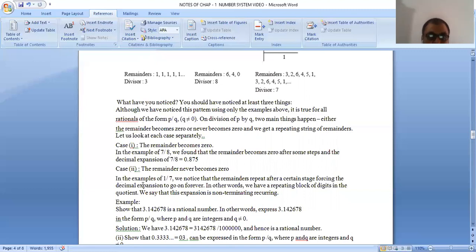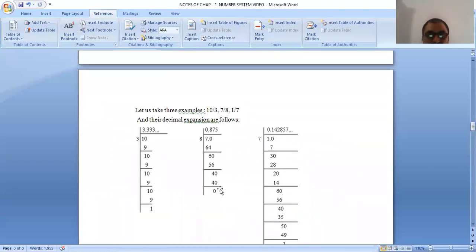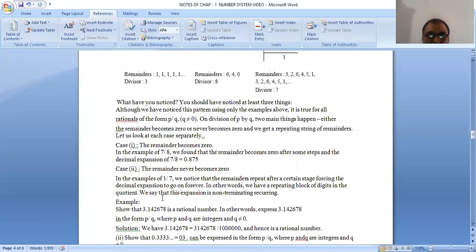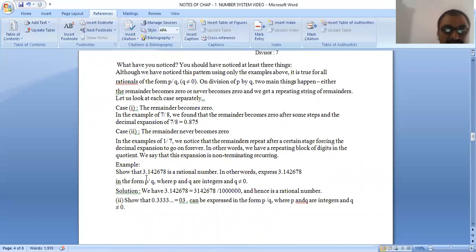In the example of 1 by 7, we notice the remainders repeat after a certain stage, forcing the decimal expansion to go on forever. In other words, we have a repeating block of digits in the quotient. So we say that this expansion is non-terminating recurring.